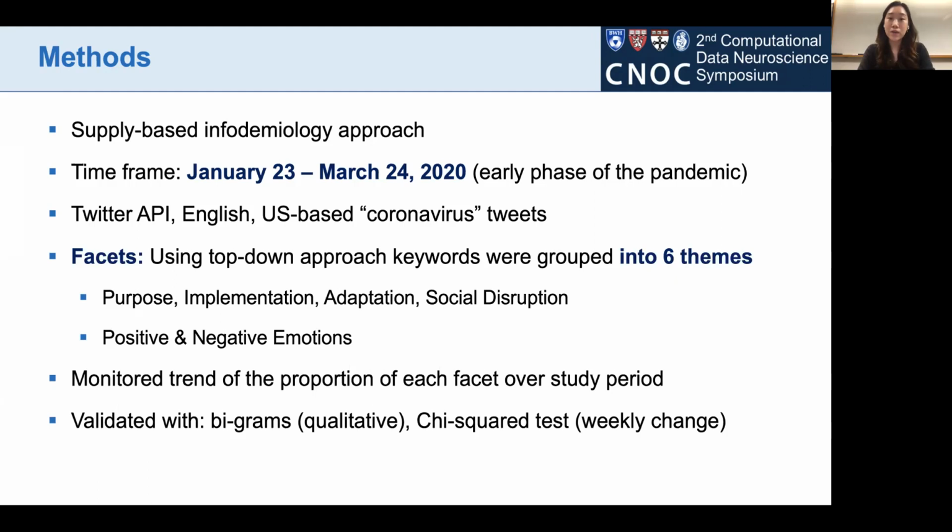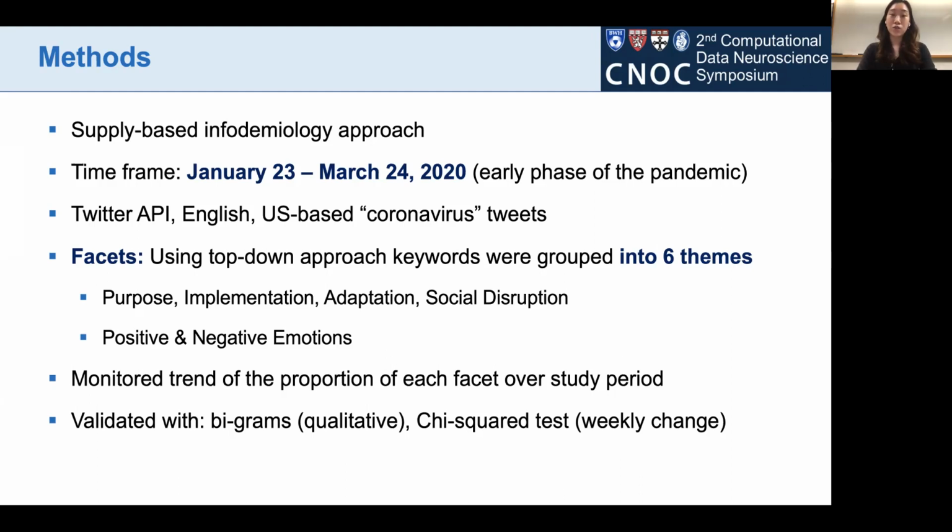The purpose facet included people emphasizing why we have to practice social distancing, such as to flatten the curve. Implementations were advisories from public health agencies, such as school cancellations or cancellations of events.